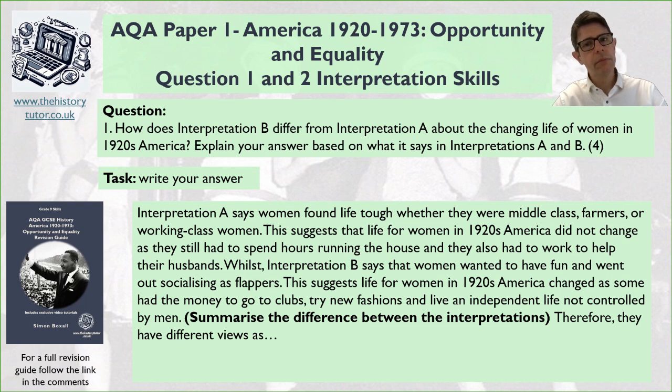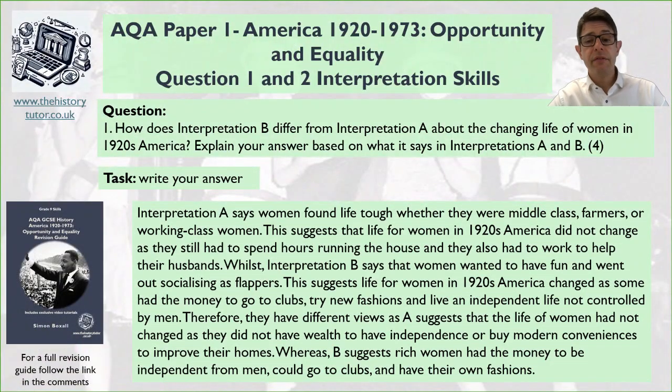Okay, so again, I've shown my wider understanding of the causes of things like flappers and women being more independent. Not any specific knowledge, but just good understanding. So now I could just give a summary sentence just to clinch the marks, make sure the examiner's clear on what I'm saying. I think it's pretty obvious, but I recommend giving just a final summary sentence. It'll take you 30 seconds, just to round off the difference between them. Okay, so you say something like, "Therefore, there are different views as..." Okay, and give it a go.